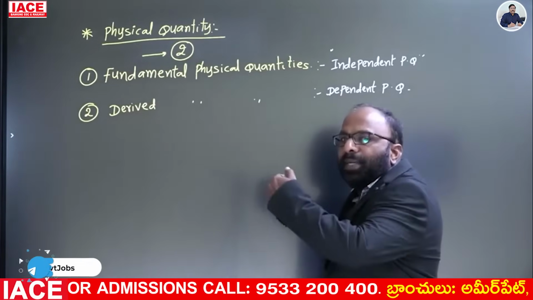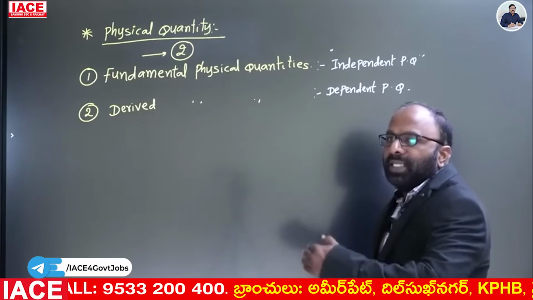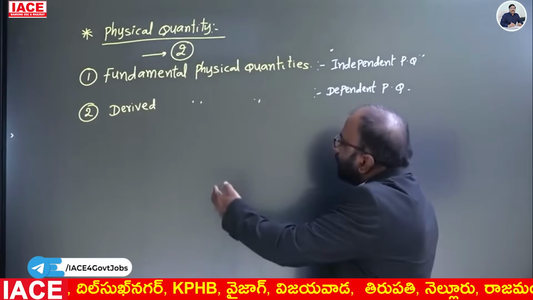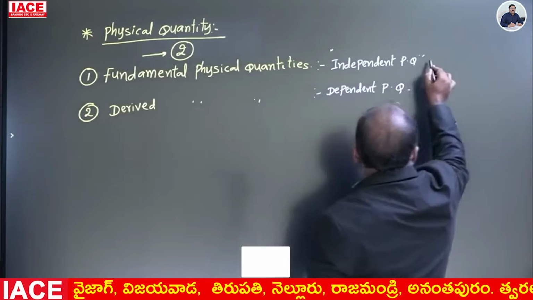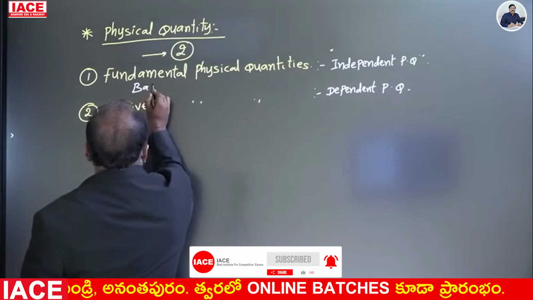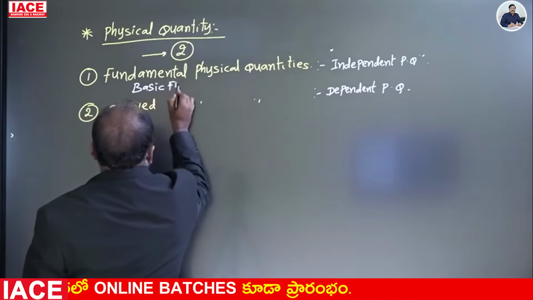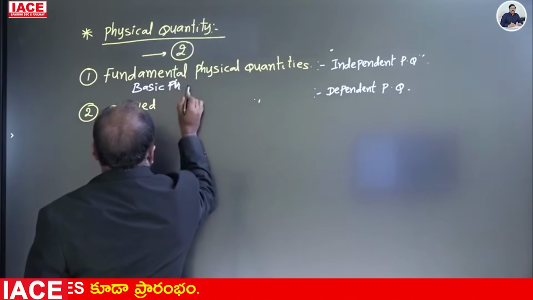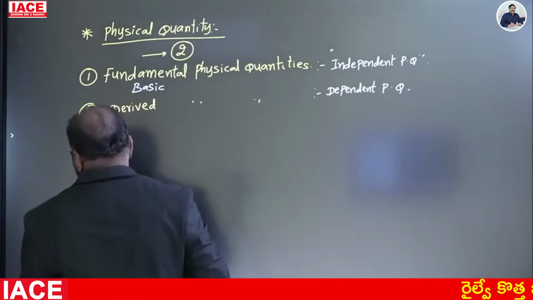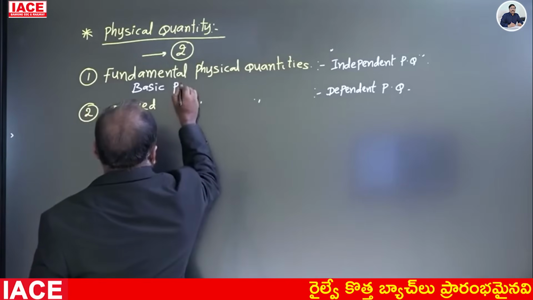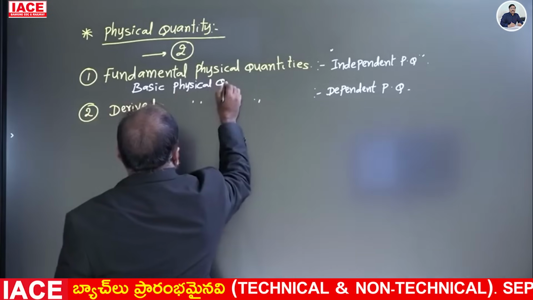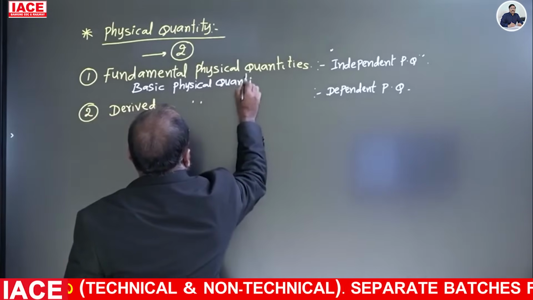These usually depend on other physical quantities or fundamental physical quantities. Fundamental physical quantities are also called base physical quantities, basic physical quantities, or independent physical quantities. Yes, what are they? Let us see.